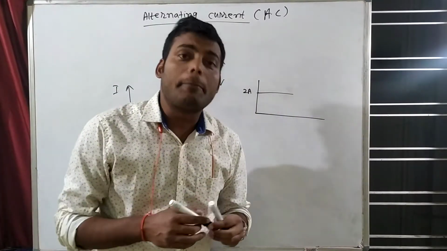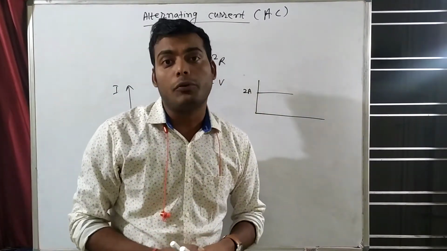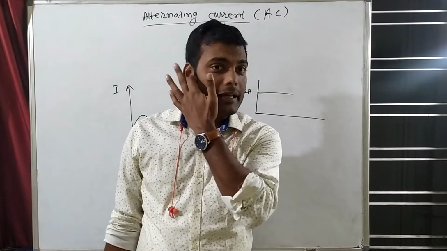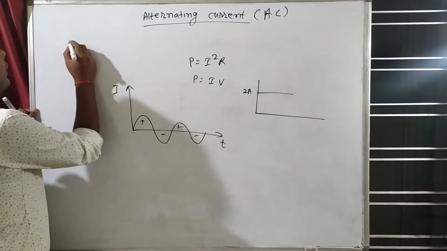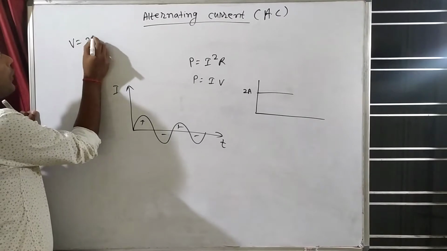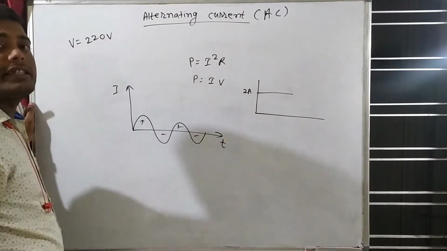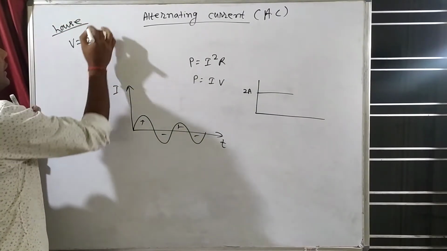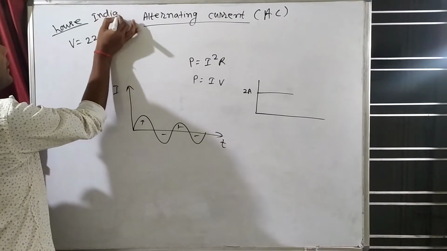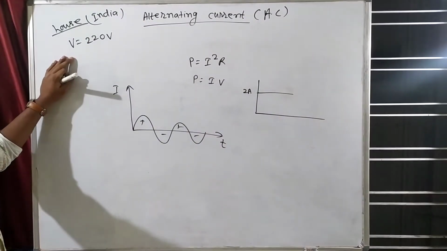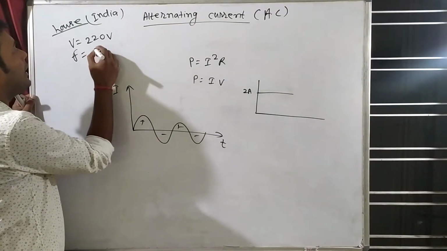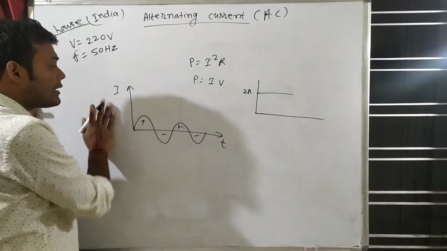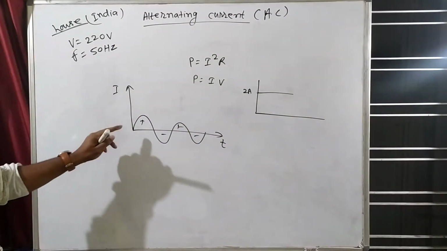Which type of current is coming in our house or in the school? AC or DC? Alternating current. And what is the voltage? In our house in India it is 220 volt. I am talking about India because it is different in different nations. And what is the frequency in India? The frequency is 50 hertz.